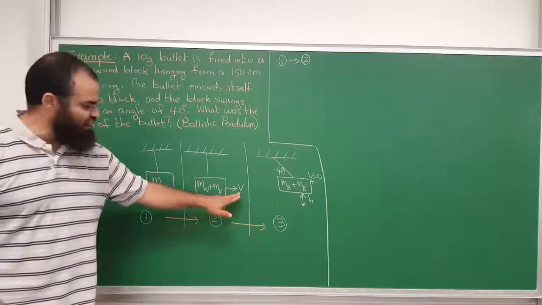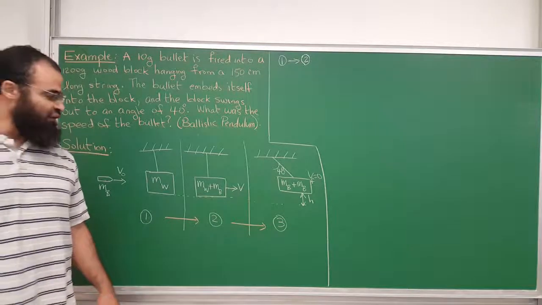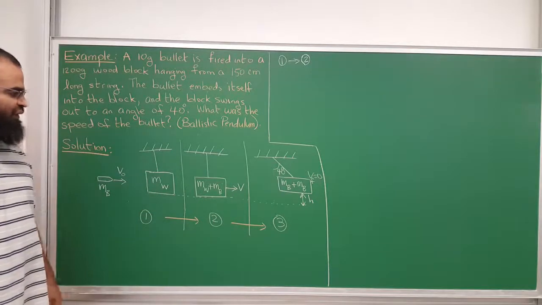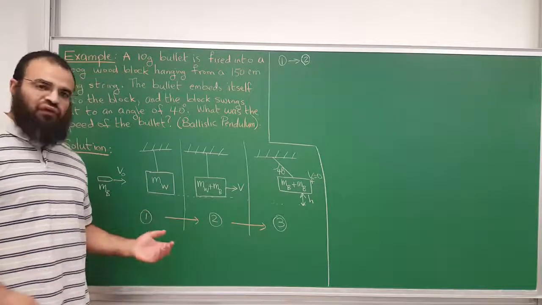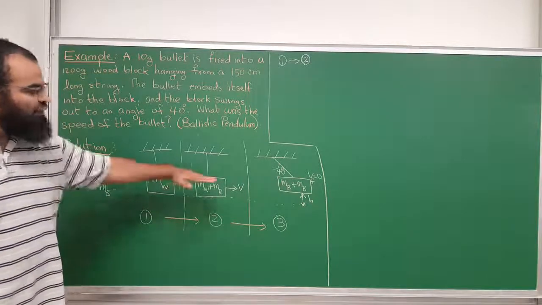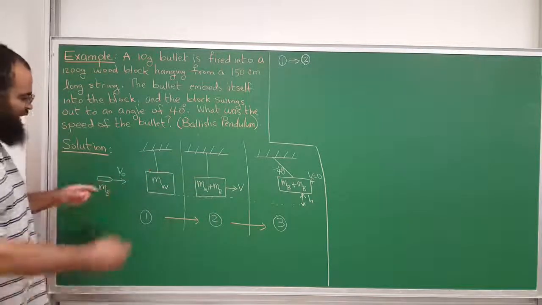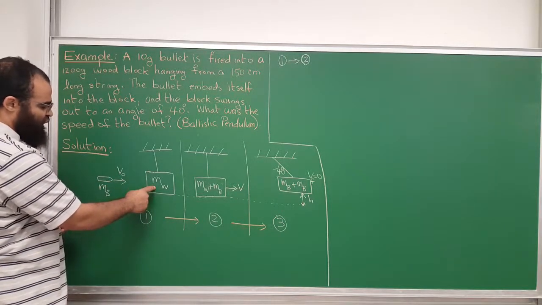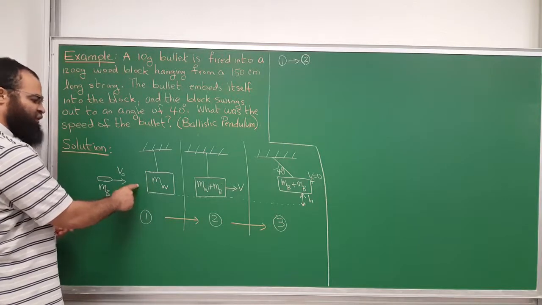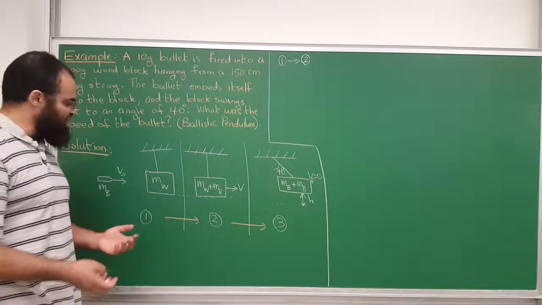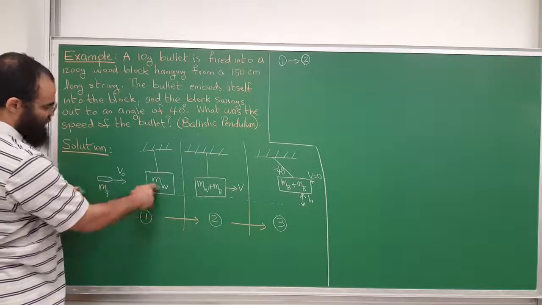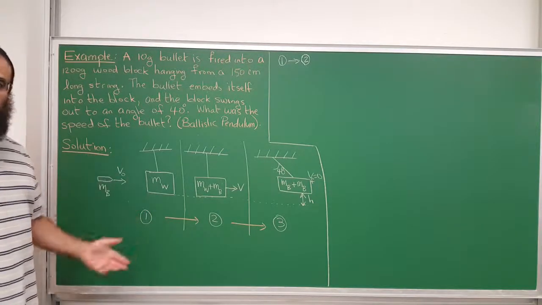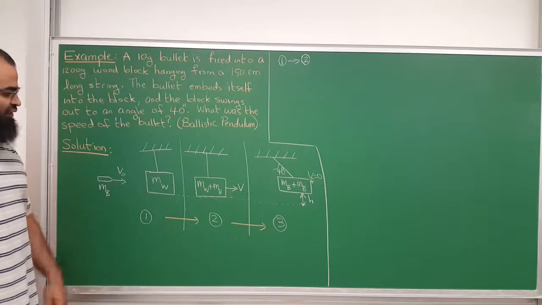Because in order to figure out the speed, we have to use either conservation of momentum or conservation of energy. So, is momentum conserved right before collision, right after collision? And the answer is the momentum is conserved in the x direction. The reason is because there is no net external force in the x direction. Yes, the bullet hits the block and applies a force on the block, but the block applies just as much force on the bullet, and that's an internal force, and it cancels. So we're asking, for this bullet plus block system, what is the net external force in the x direction? And the answer is there is none. It's 0. So momentum is conserved.